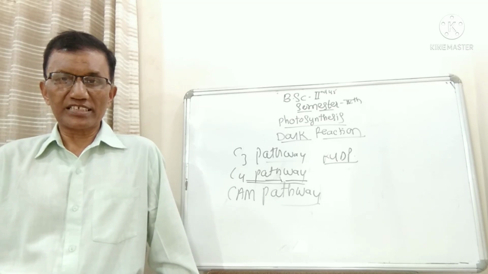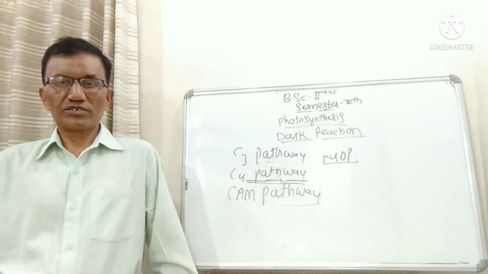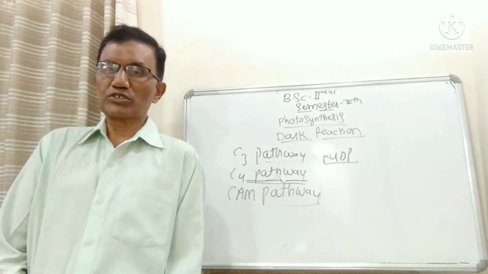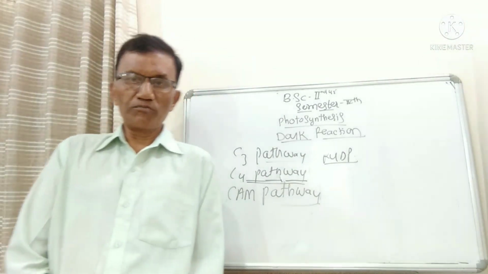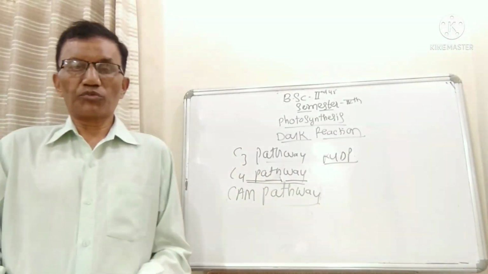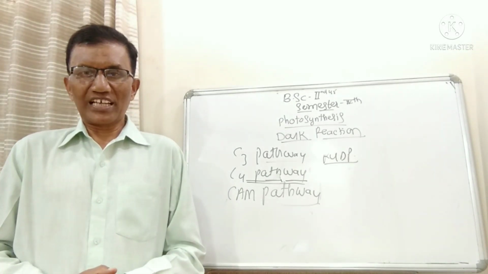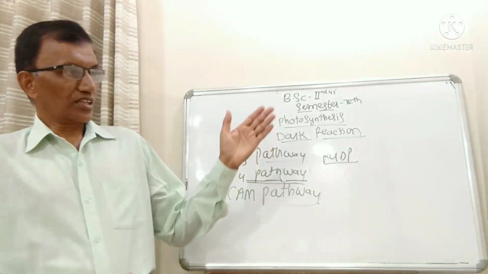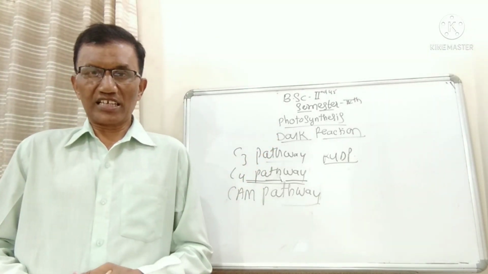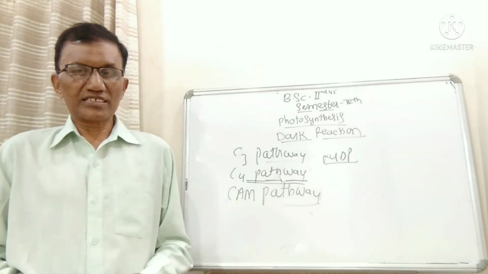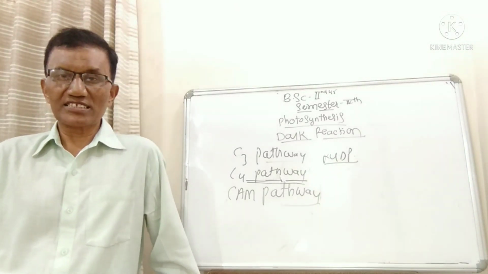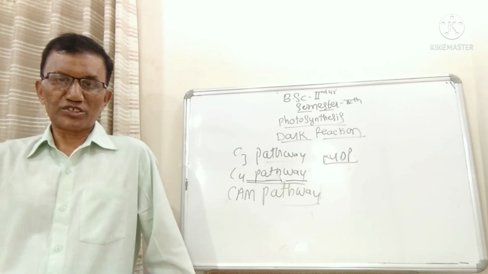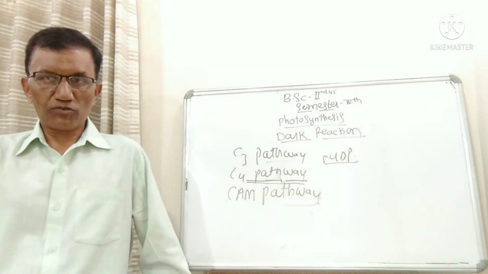The main important aim of light reaction is synthesis of ATP molecules by adding one inorganic phosphate to the ADP in the presence of light. Therefore, it is known as photophosphorylation. So that is the important aspect. The main important aspect of light reaction is synthesis of energy-rich compounds. So the light energy gets converted into chemical energy, and that chemical energy, formed in the ATP and NADPH2 molecules, is utilized during carbon dioxide fixation, or during the second phase of photosynthesis.